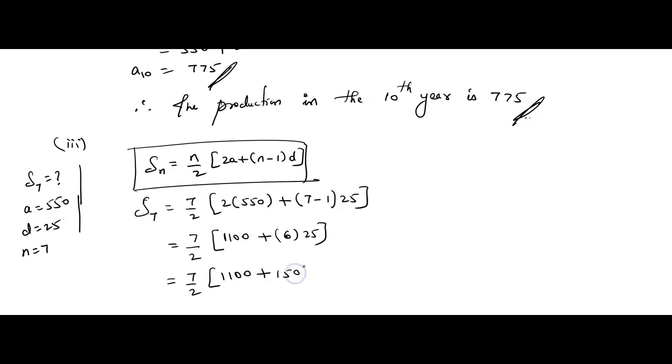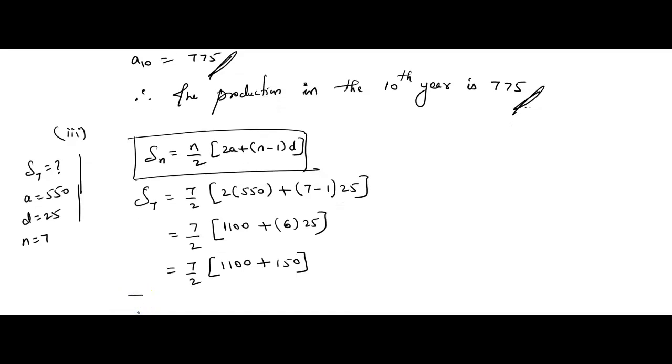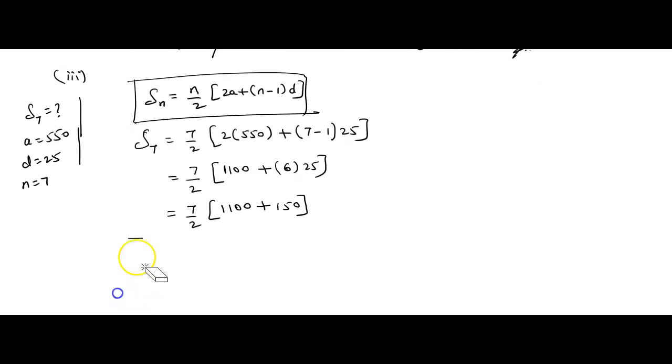It is 150. 25 6s are 150. Now 7 by 2 into 1100 plus 150. How much, children? 1250. Correct now? 100 plus 150 is 250. That's 1000. So 1250.